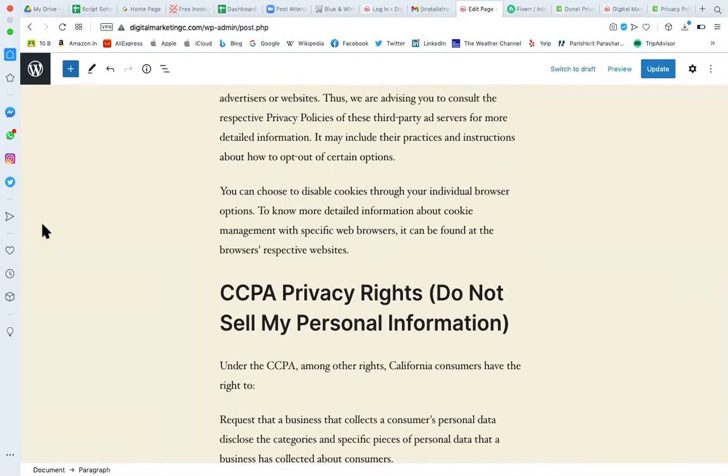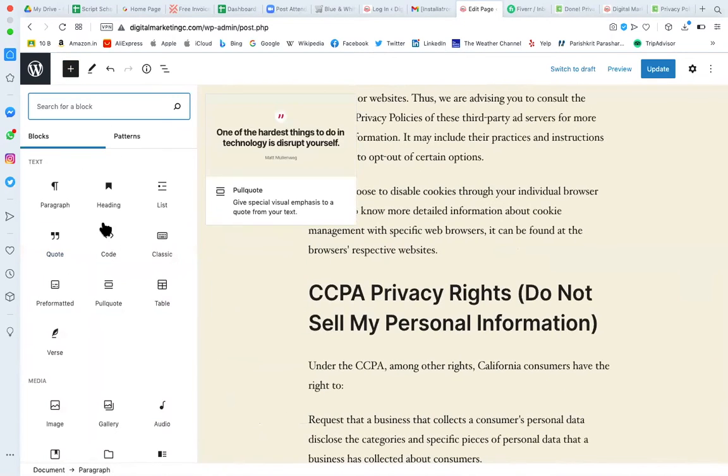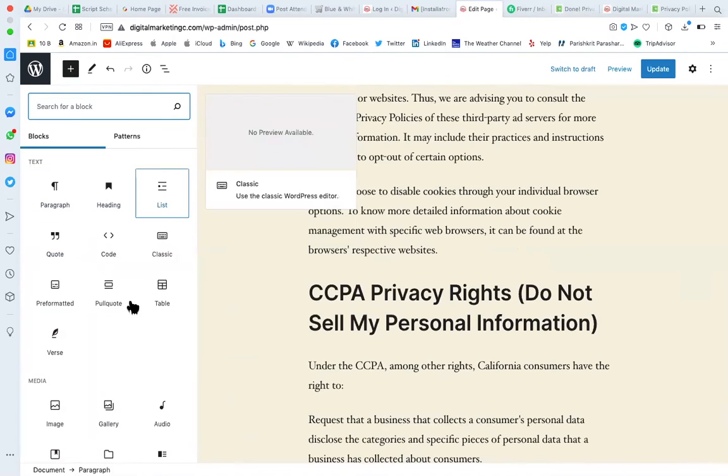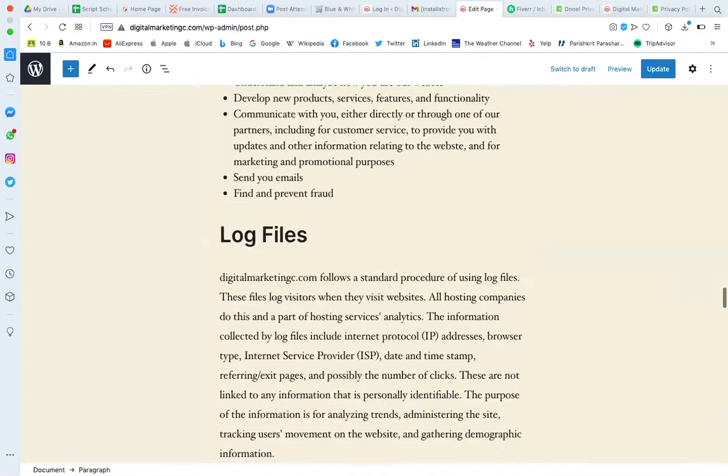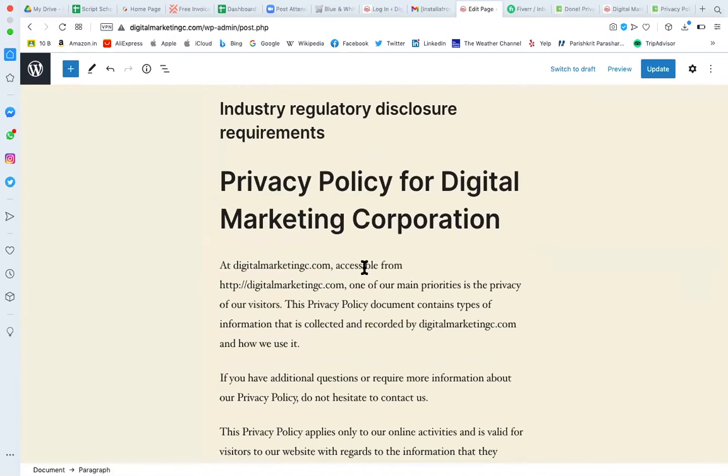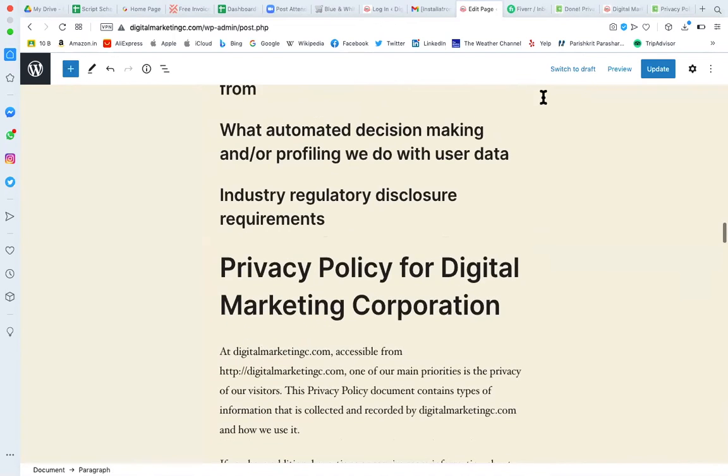You can use all these blocks, making it in bold, heading, paragraph, list format, quotations, table, images, galleries. You can use all these elements to make this page better presented, right? So if the page is already created and you are doing any changes, then it's an update. We can click on update. So now you all know about the pages.